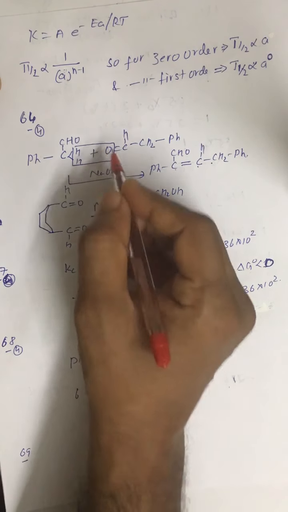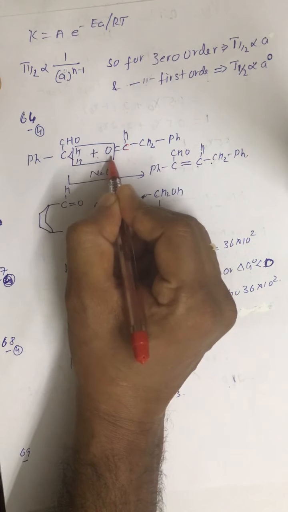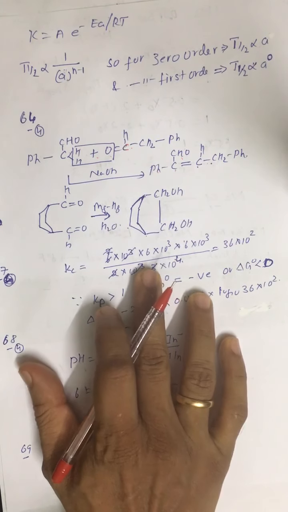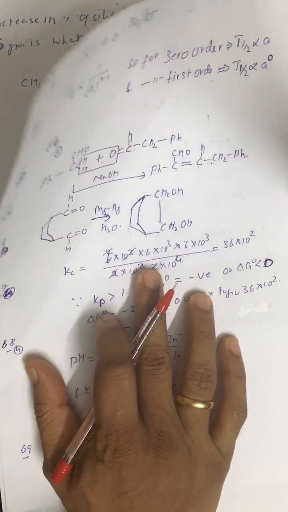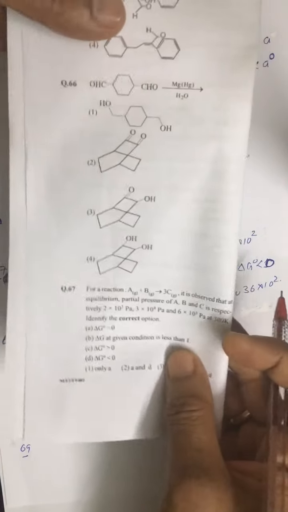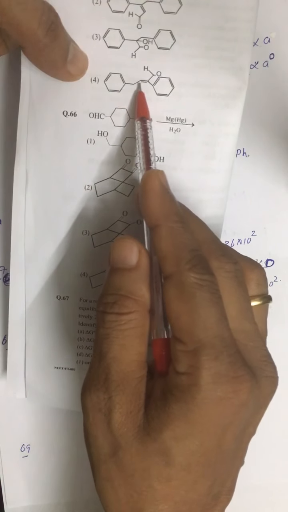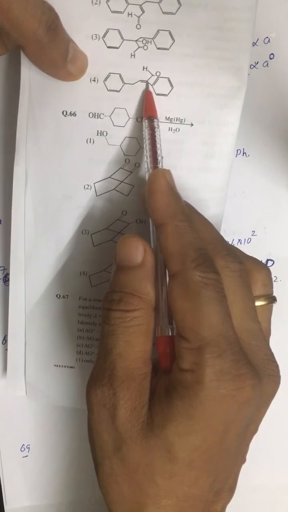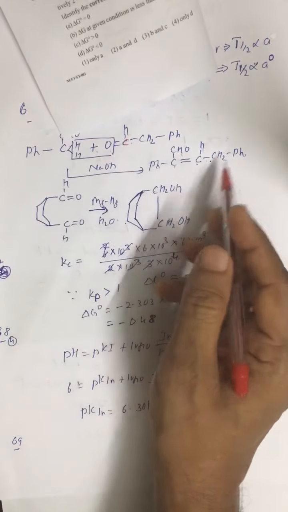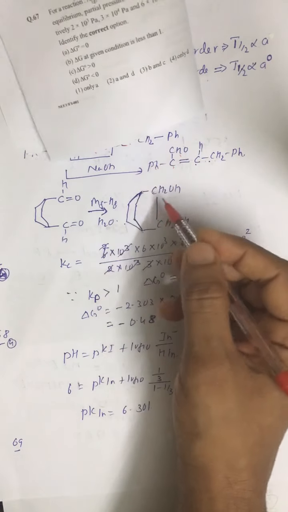So this is aldol condensation, with removal of water. These two get added, nothing else. Correct answer is the fourth option. This one, C6H5CH2, then CH double bond C, then CHO and then C6H5.